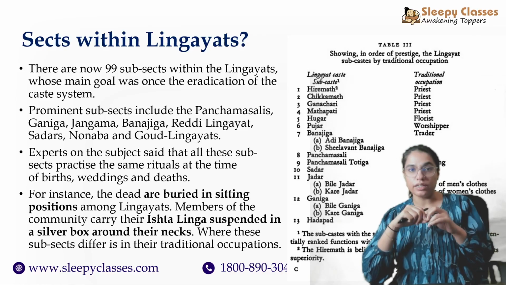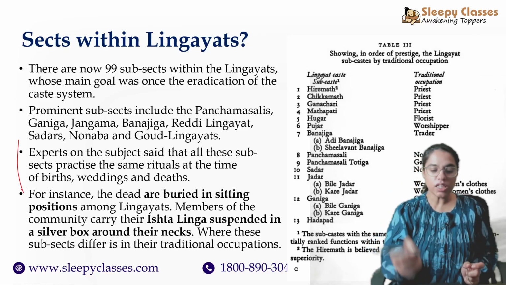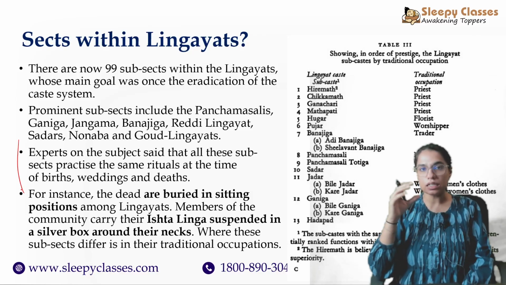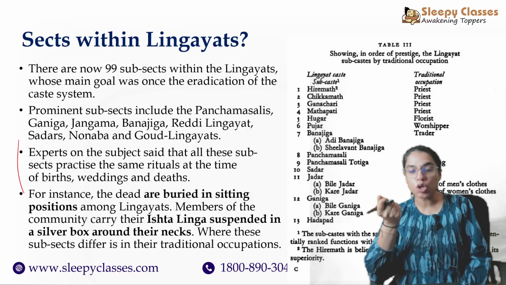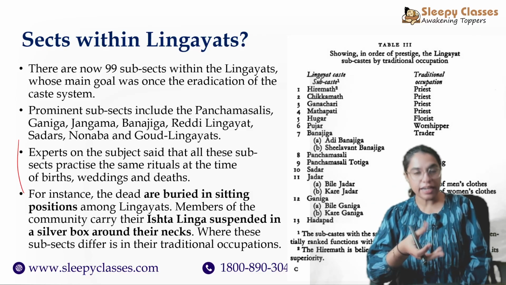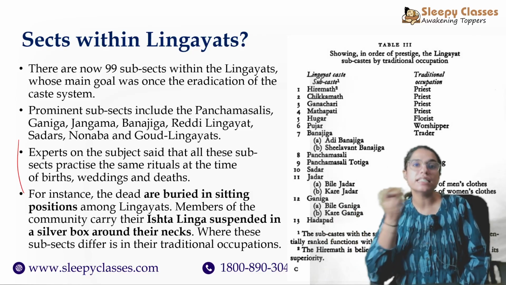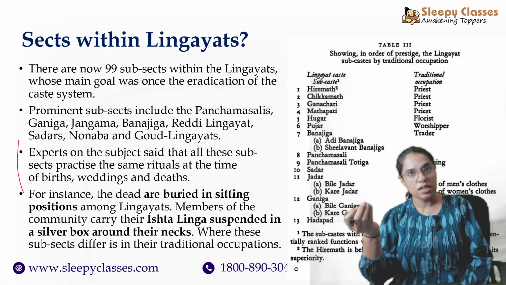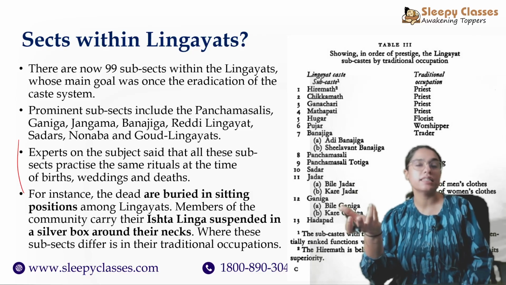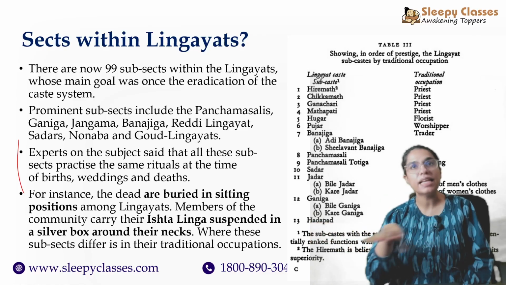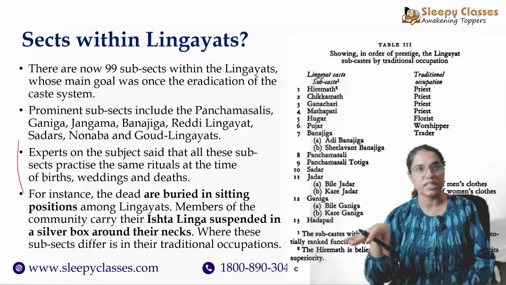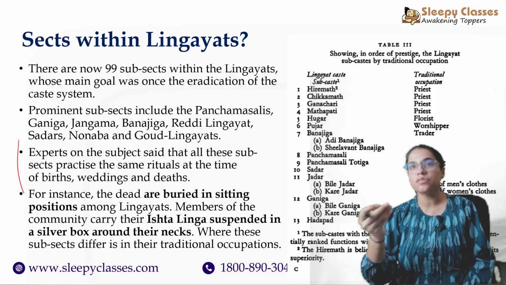Now, very importantly, one thing to note here is that the idea of forming a sect is that you get united by a sect because you have similar practices. You follow similar ideas, similar routines, similar practices. So why is it that these sects then emerge? They say when it comes to practices and rituals, there is commonality, there is similarity all throughout these subsects, whether it comes to births, weddings or deaths.